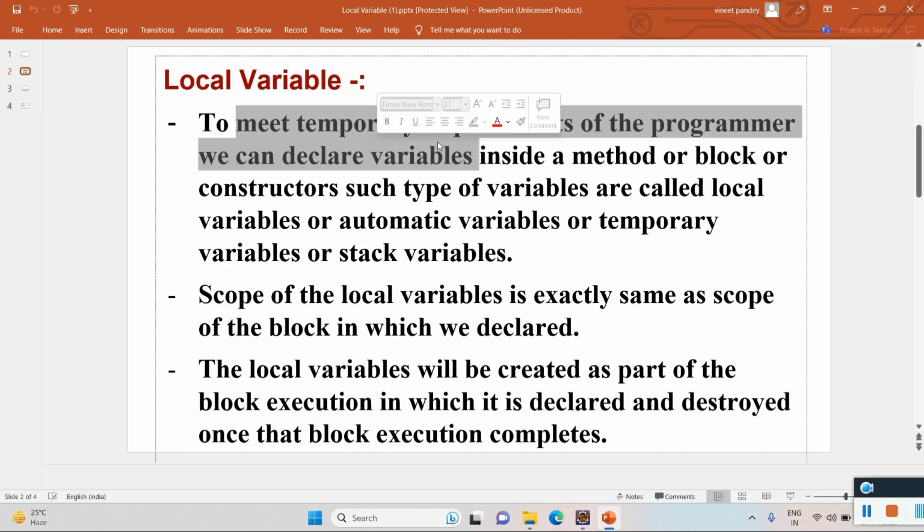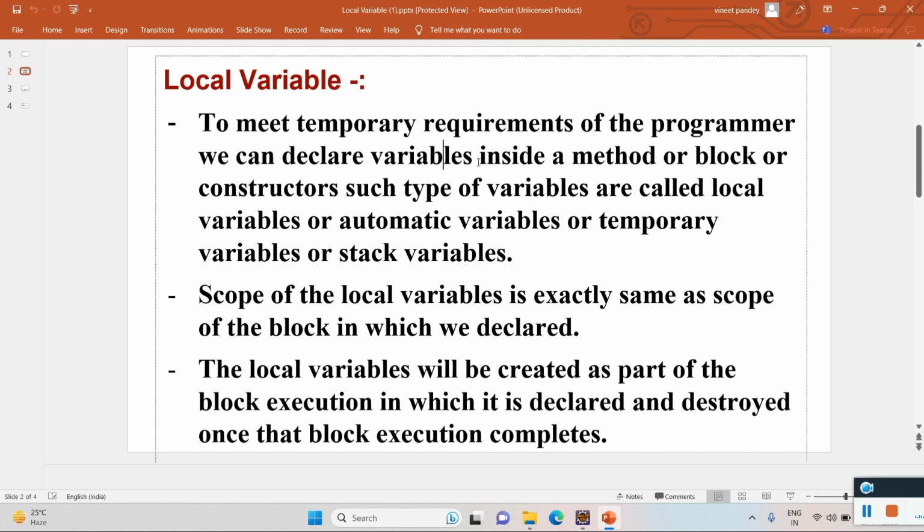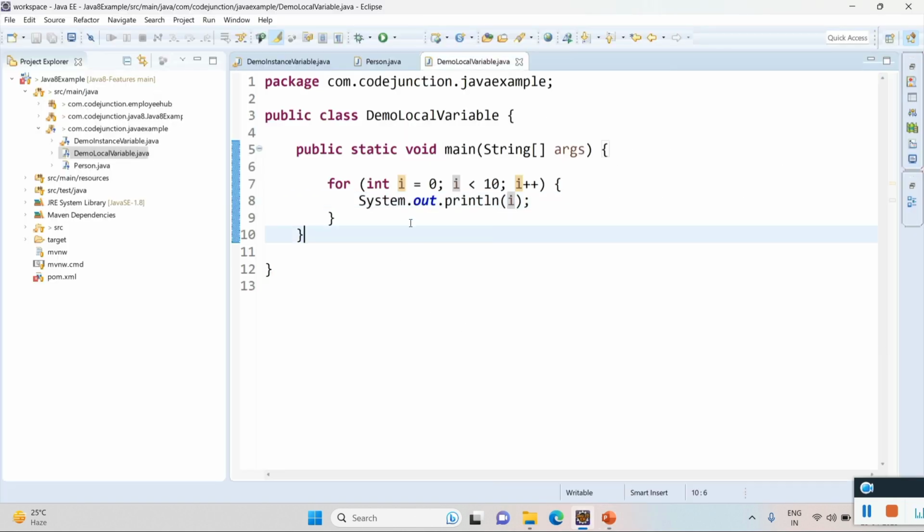To meet a temporary requirement of the programmer, we can declare a variable inside a method, a block, or a constructor. Such type of variable is called a local variable, automatic variable, temporary variable, or stack variable. So here, to meet our temporary requirement, I just want to print the values from 0 to 9. To meet this temporary requirement, I have declared a local variable i equal to 0. So this is called a local variable.